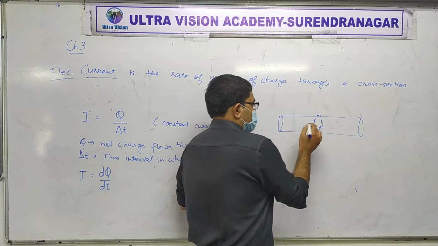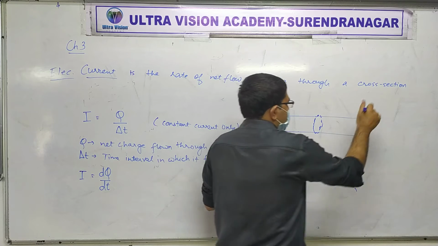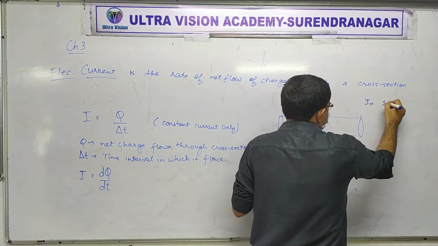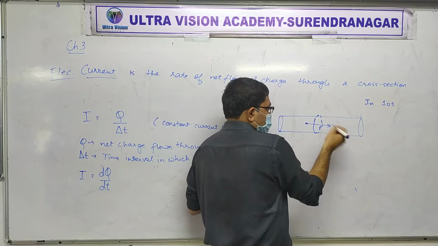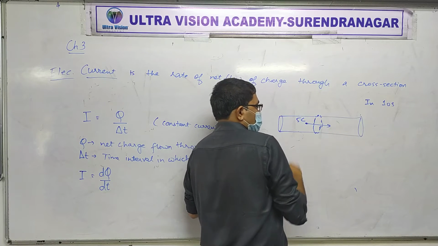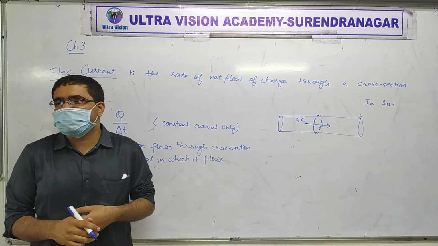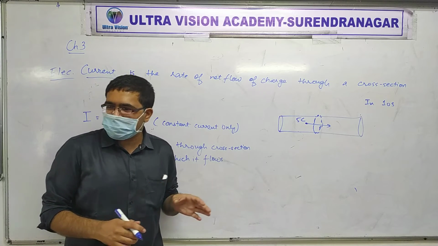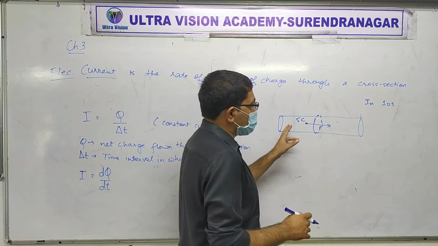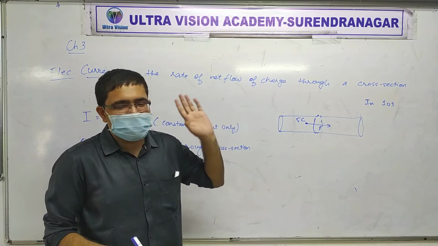Suppose you observe this area for 10 seconds, and you see that in 10 seconds from left to right 5 coulomb charge flows. Then Q would be 5, and delta T would be 10 seconds.